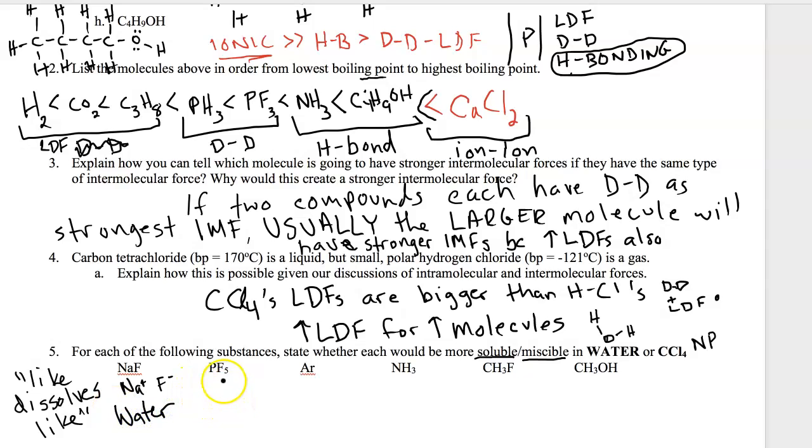For PF5, this one's tough because it's a molecule that we didn't have to talk about, but those 5 fluorines spread equally around phosphorus is actually going to end up being a non-polar molecule. So it's going to dissolve in the non-polar solvent, carbon tetrachloride.